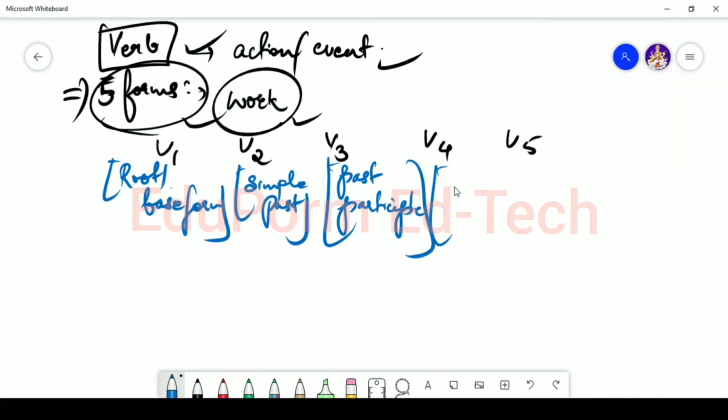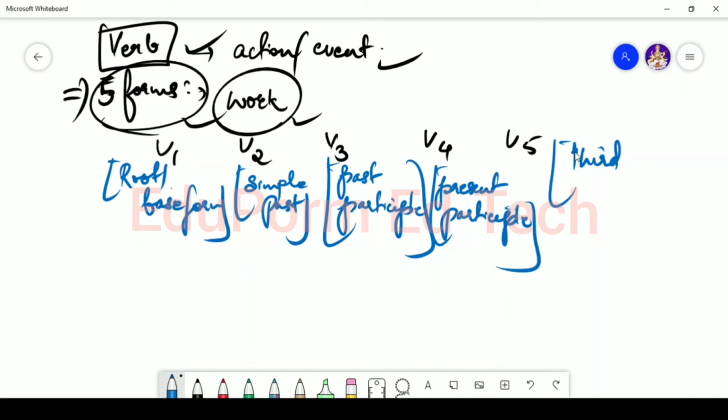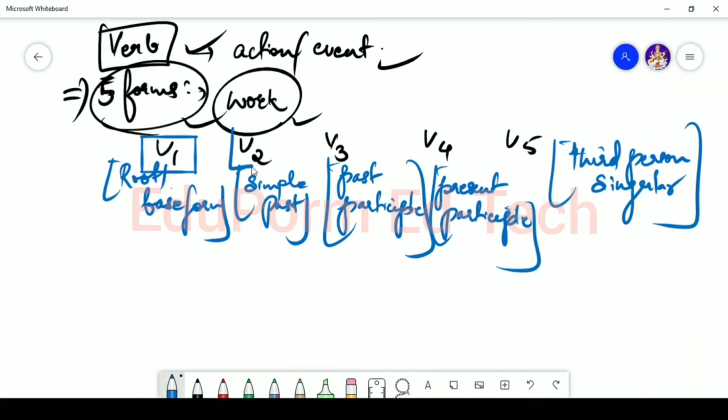V4 is known as present participle, and V5 is third person singular. So V1 is basically the root or the base form, V2 is the simple past form, V3 is the past participle, V4 is the present participle, and V5 is the third person singular.